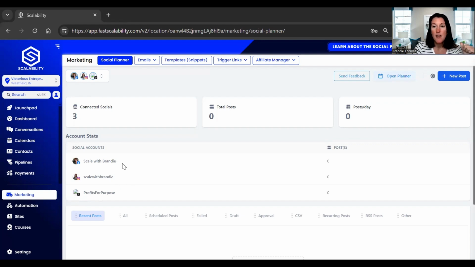So you need to have a business Facebook page and a professional Instagram account, and they need to be connected to each other. So your Instagram account needs to be connected to your Facebook account. Those are the first things that you need to have set up in order for this to flow smoothly. And the cool part is that you can do this for Instagram and for Facebook messages as well. But today I'm just going to focus on Instagram.